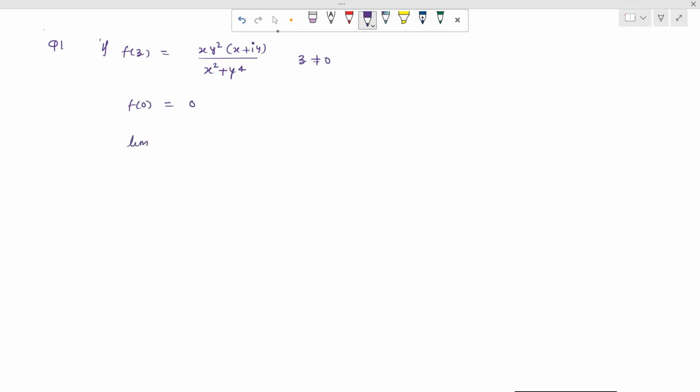So the limit as z tends to 0 of (f(z) minus f(0)) upon z is equal to 0 for a straight line, or is not equal to 0 in any other manner.